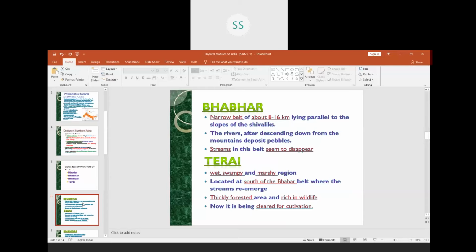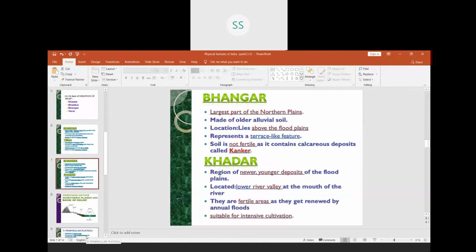We come to the next slide, Bhangar and Khadar. Children, there are two types of alluvial soils. They are called Bhangar and Khadar soils. So what is Bhangar? It is also a part of the alluvial soil, but it is an area which is not very fertile because it is called older alluvial soil.